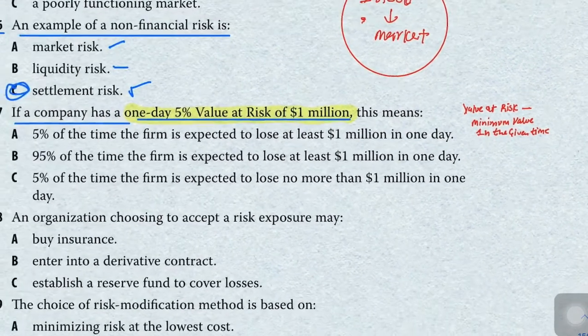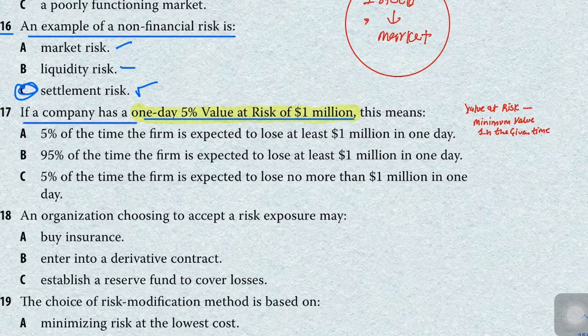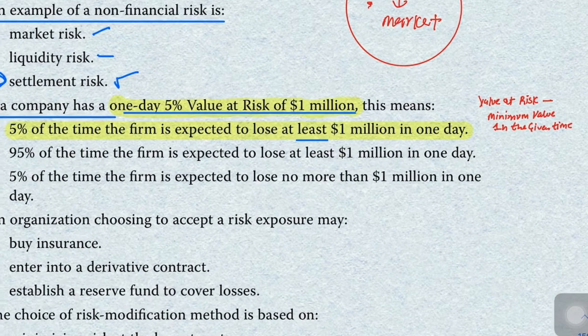The option A of this question is: 5% of the time the firm is expected to lose at least 1 million in one day. This option is correct because it is talking about the minimum value.